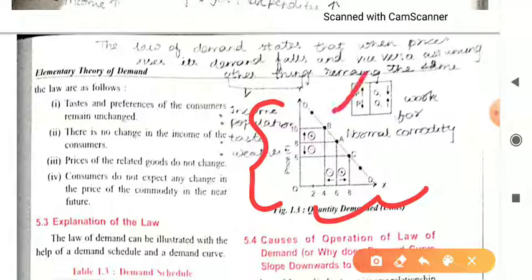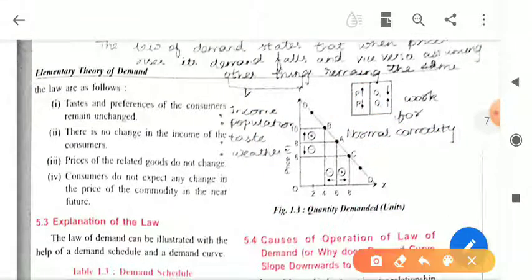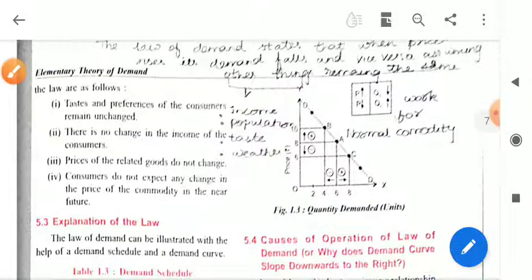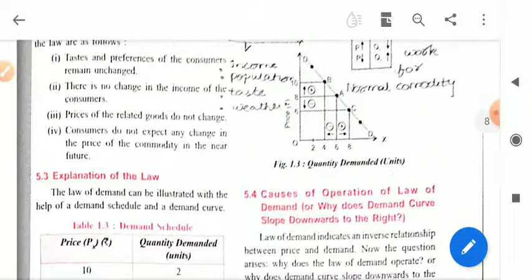You will find point A, point B, point C, point D, and you will find a demand curve which is sloping downward. This is our demand curve, which represents that when the price of a commodity increases, quantity demanded decreases, which you can find easily at points B, A and C. This is simply known as our demand curve, and this is the diagram of our demand curve.